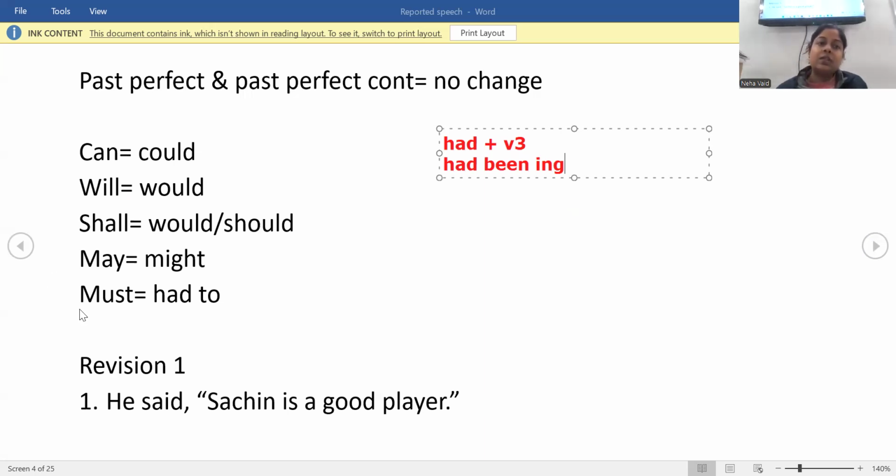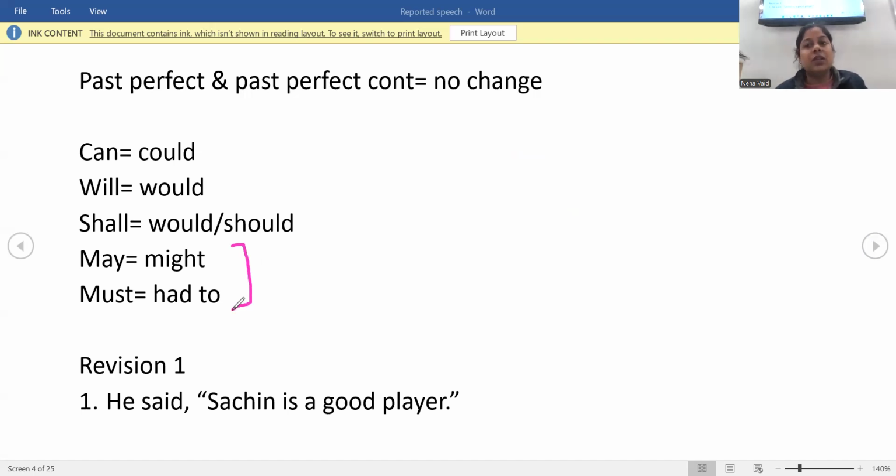Next, very simple concept: can to could, will to would, shall to would or should, may to might, and must to had to. Again, this is a confusing thing that the kids make a mistake in while doing exercises. May always changes to might and must always changes to had to.